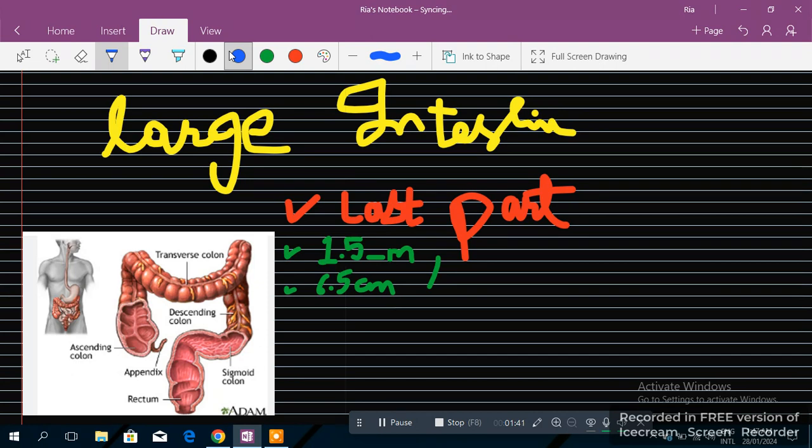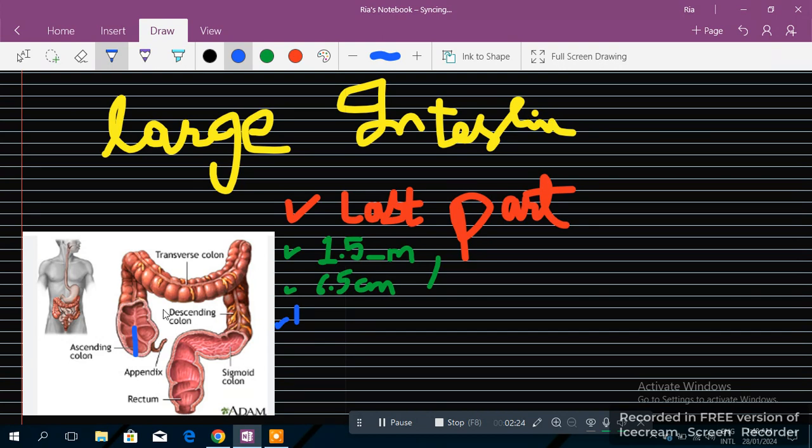Then the main function of digestion here is reabsorption. When food enters from the stomach to the small intestine, in the small intestine the food was called chyle. But now it would not be called chyle, it would be a waste product. If a waste product is going through this part, of course our body has struggled so much to get a lot of things, glucose, salt, ions, and vitamin C. So how can our body pass it so easily? Of course not. So from this, a lot of things which are again required for the body would be reabsorbed.